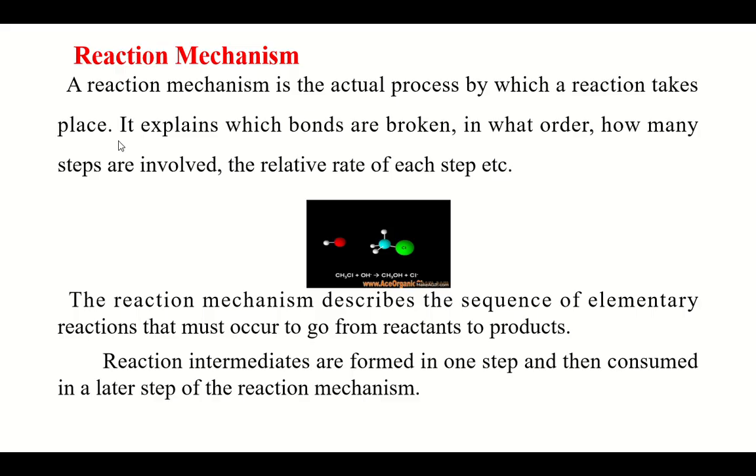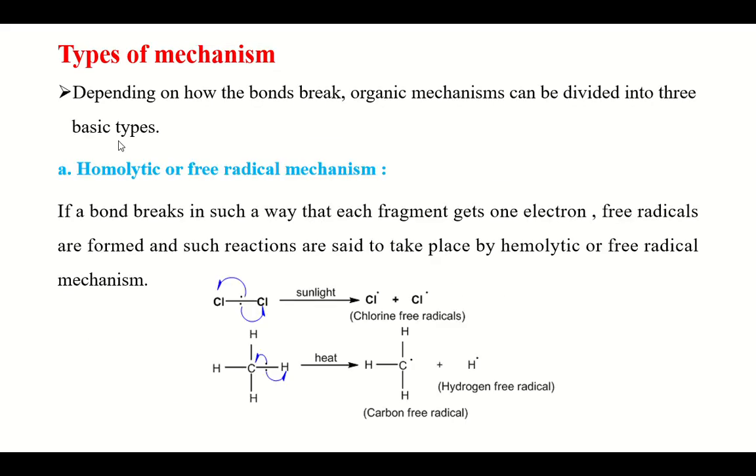When this particular reaction is happening, there are species that are formed. They are known as reaction intermediates. Let us know about the reaction intermediates, and before that, let us know what the different types of reaction mechanisms are. Depending on how the bond breaking and the bond making takes place, the reaction mechanism is categorized as homolytic mechanism or heterolytic mechanism.